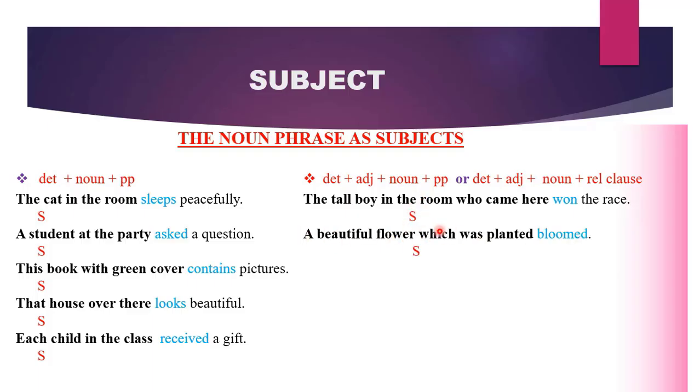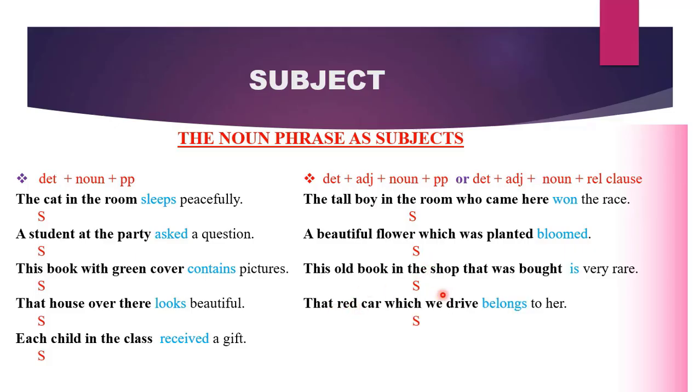A beautiful flower which was planted bloomed. What bloomed? Your answer is your subject, and it is a beautiful flower which was planted, and it consists of a determiner, an adjective, a noun, and a relative clause. This clause is giving us more information about the flower, so it means it is part of our subject. Therefore, the whole of this serves as our subject. This old book in the shop that was bought is very rare. What is very rare? It is this old book in the shop that was bought. You can say it is very rare.